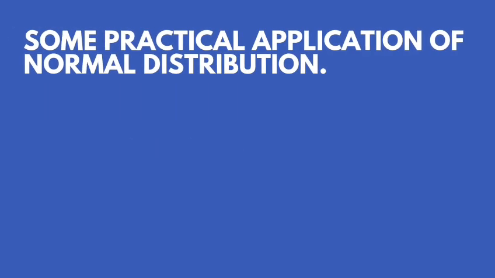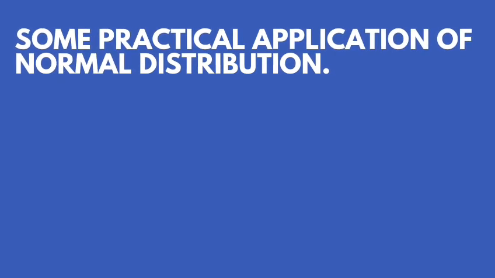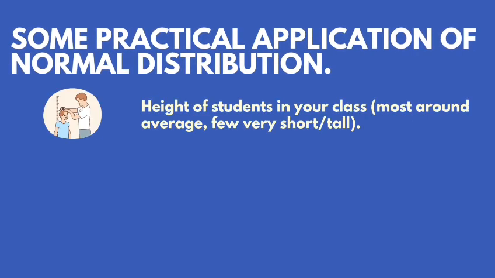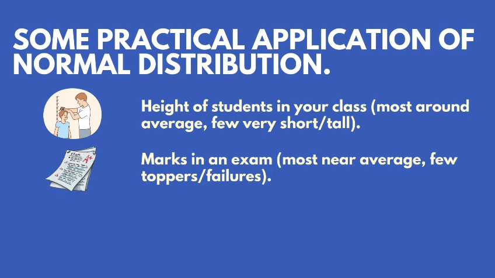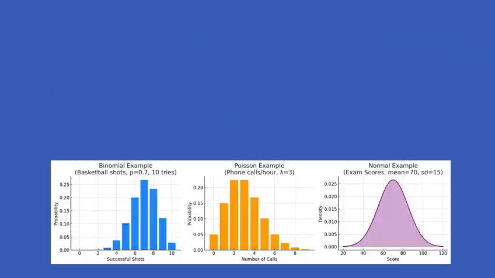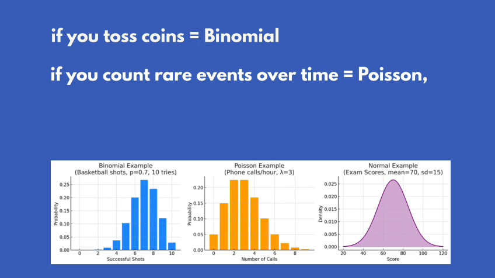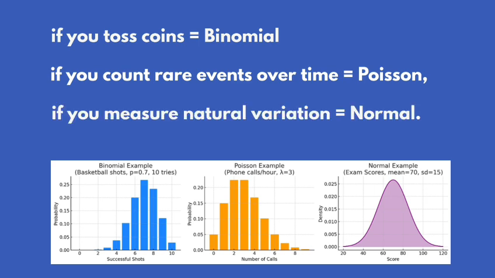Some practical applications of normal distribution: height of students in your class, most around average, few very short or tall; marks in an exam, most near average, few toppers or failures; IQ scores, weight, shoe sizes. So, if you toss coins, that equals binomial; if you count rare events over time, that equals Poisson; if you measure natural variation, that equals normal.